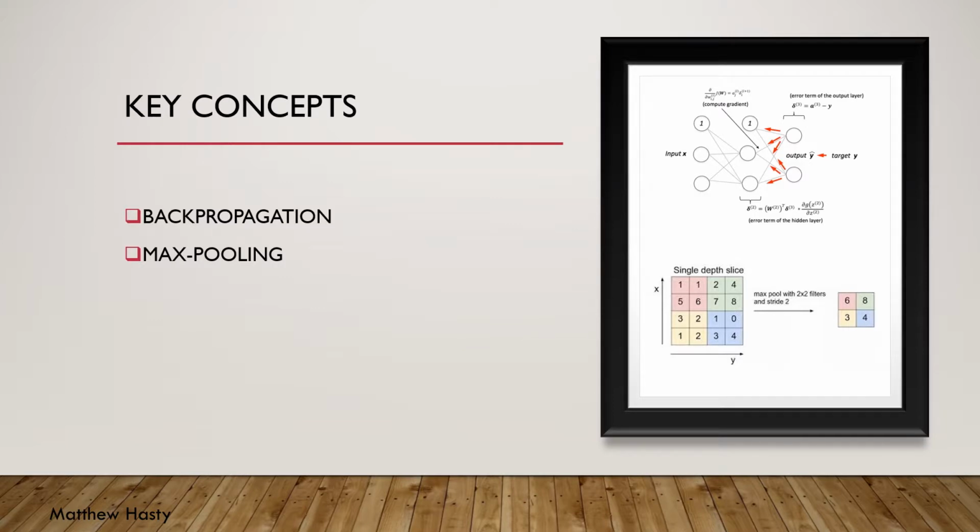Here we have a couple key concepts used in most neural networks. The method of backpropagation allows for errors at the output of a neural network to effectively flow backwards through the neural network and make changes to hopefully improve future iterations.